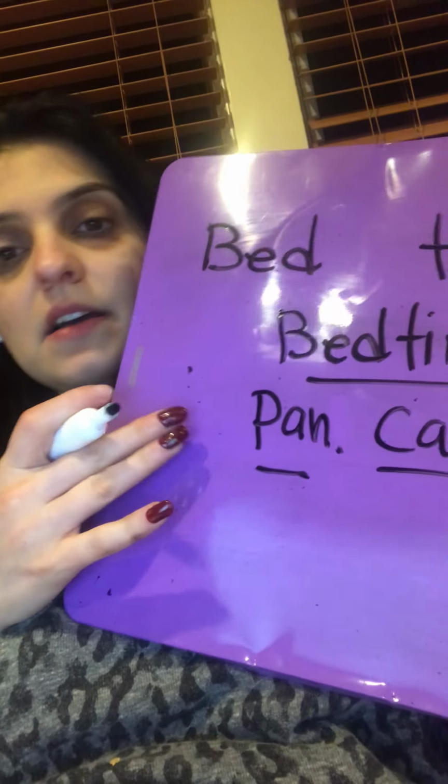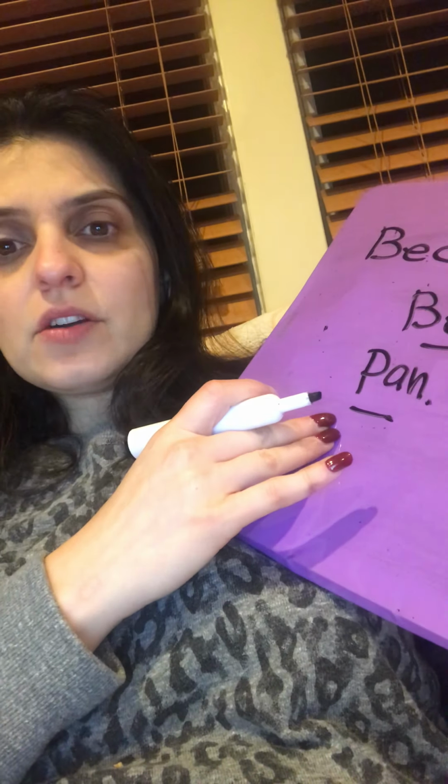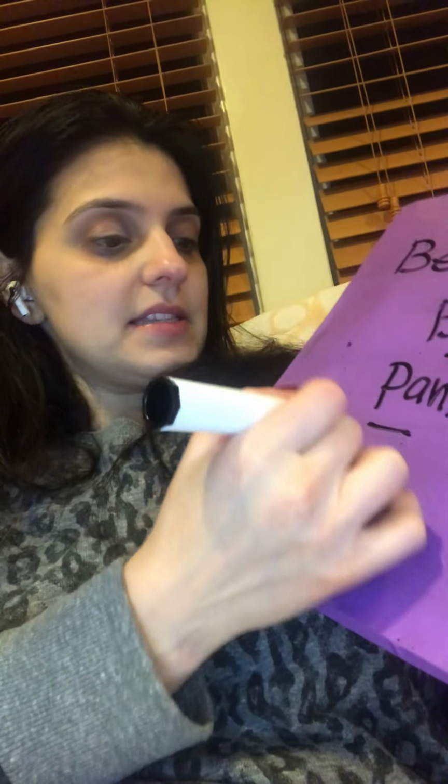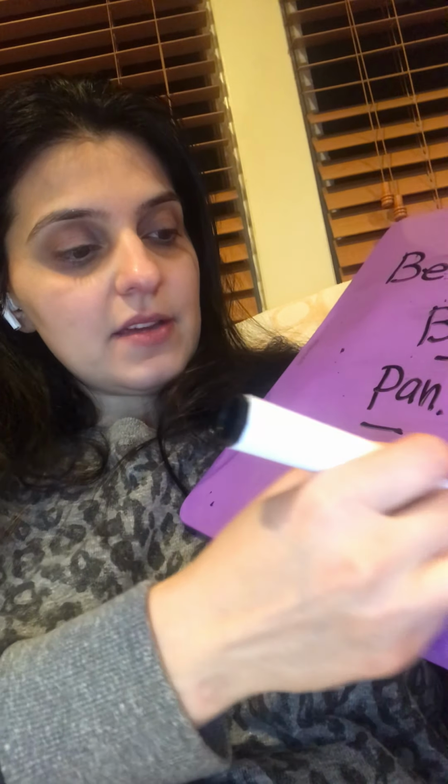Let's do pan, cake. Okay, pan on its own is the thing that we cook in, right? A pan. We bake in, cook in a pan. Okay, and then we have cake. When you put it together, pancake, we all know what pancakes are. It is something we often eat for breakfast. In my house, we can eat it any time of the day.